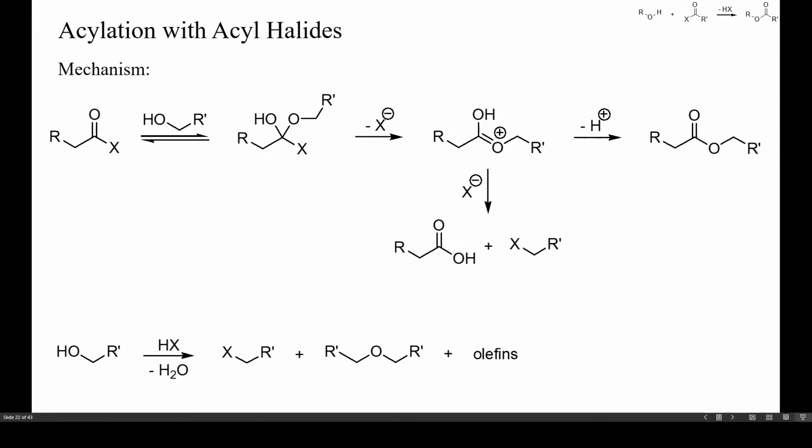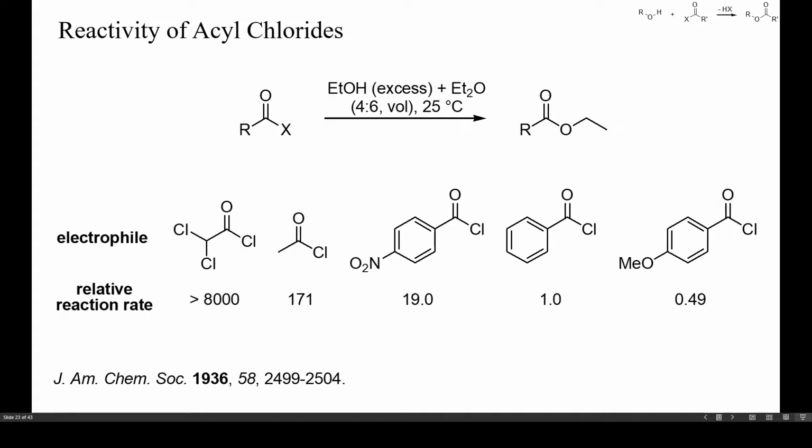Bases can, however, also bring about the formation of ketenes from the starting acyl halide and thereby of a new set of byproducts. The reactivity of acyl chlorides depends a lot on their structure, as can be seen here. Electron-deficient, sterically undemanding acyl chlorides react with alcohols thousands of times faster than electron-rich benzoyl chlorides, for instance.